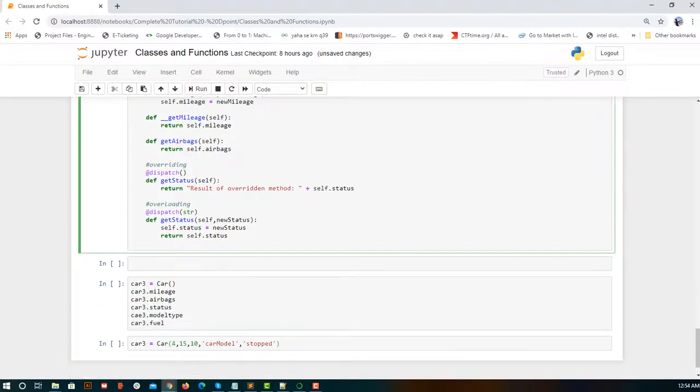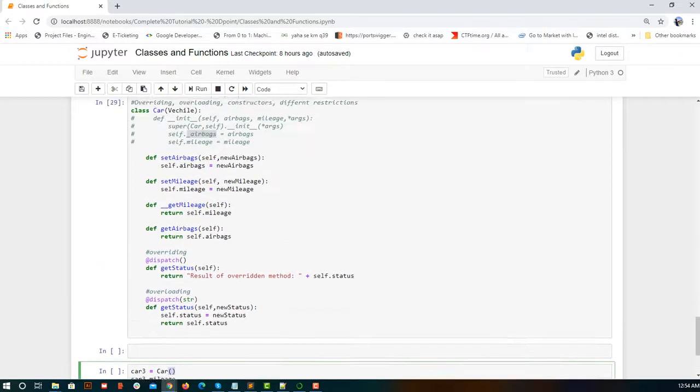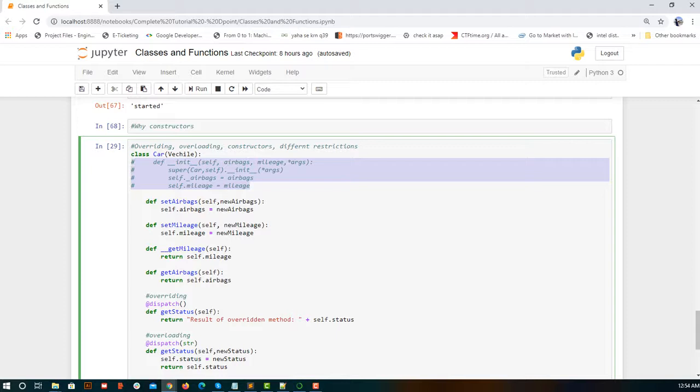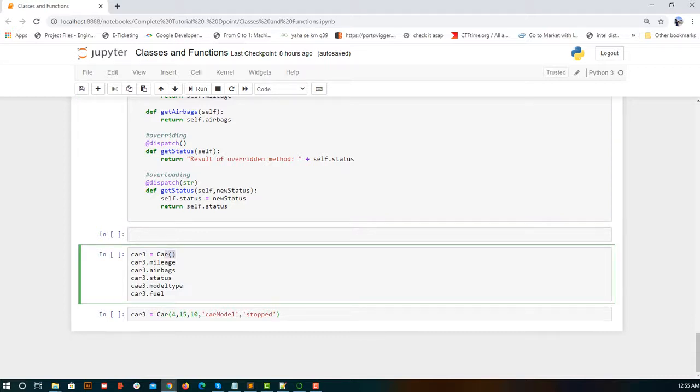So if we don't have a constructor, the default constructor will be the empty parenthesis, that is, no arguments can be passed to the constructor. That is called the default constructor. The constructors which we write with multiple arguments are our custom constructors. But if we are not writing anything, by default a default constructor will be created, which has empty arguments. It is expecting no argument.